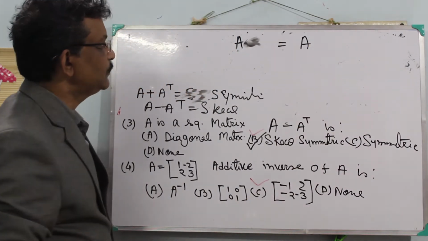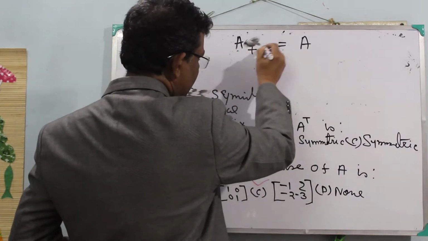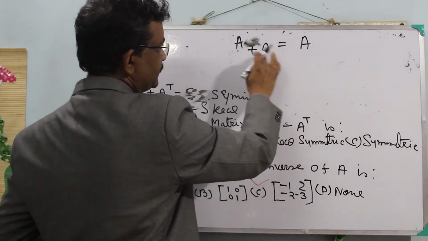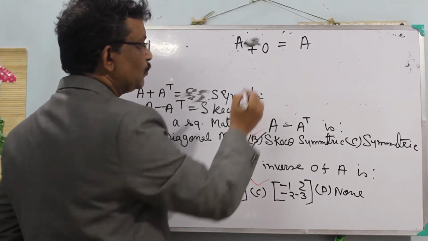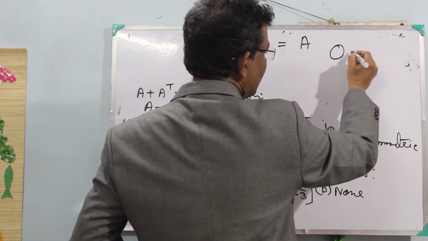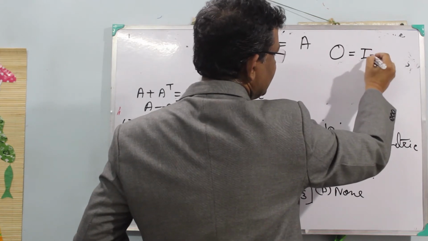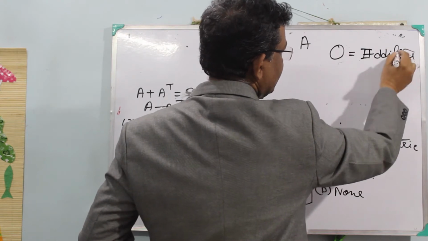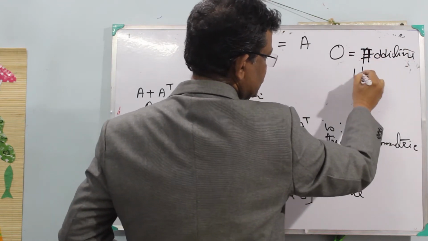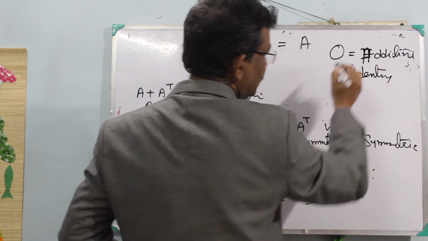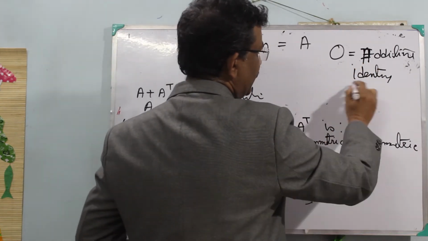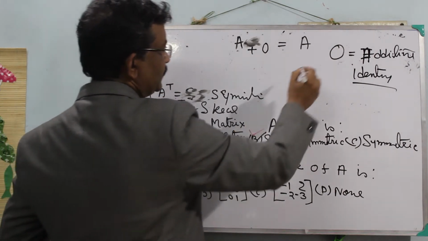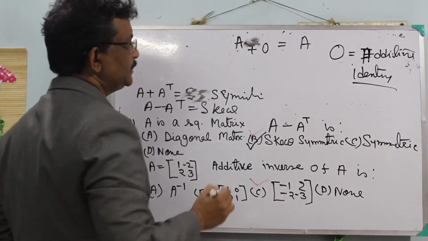We may add the null matrix, the zero matrix. If you add the zero matrix, then A remains A. So the zero or null matrix is the additive identity, not the multiplicative identity. So we have derived that O is the additive identity.